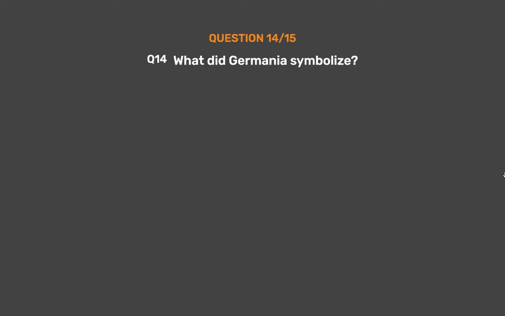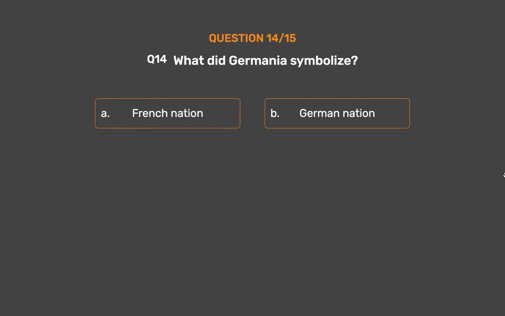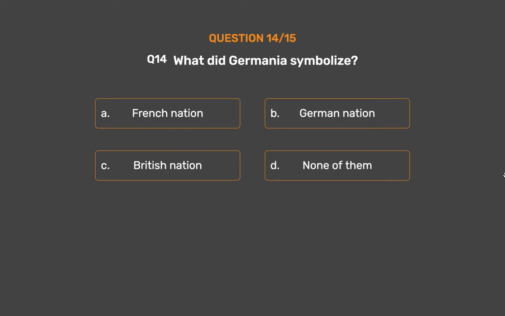Question number 14. What did Germania symbolize? Option A. French nation. Option B. German nation. Option C. British nation. Option D. None of them.